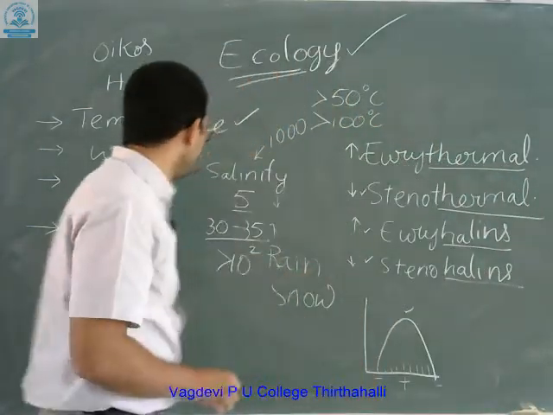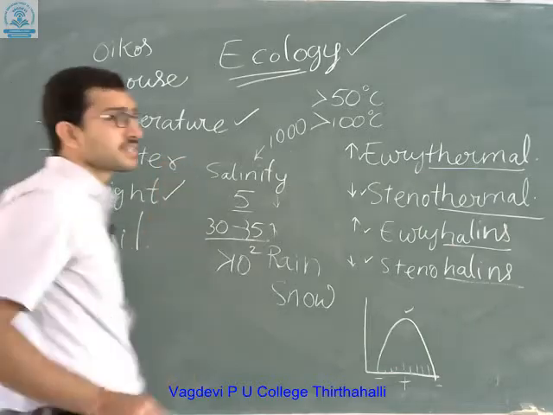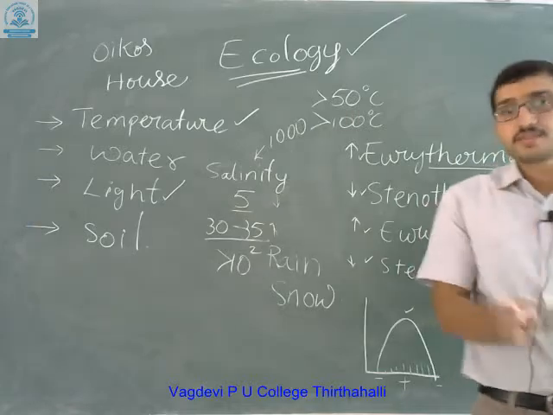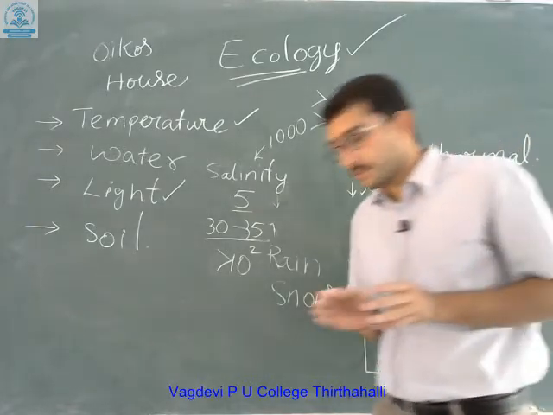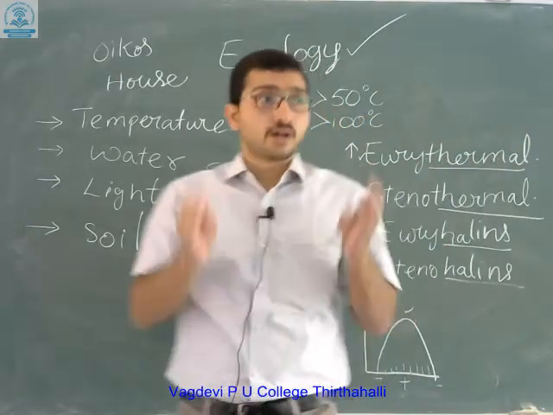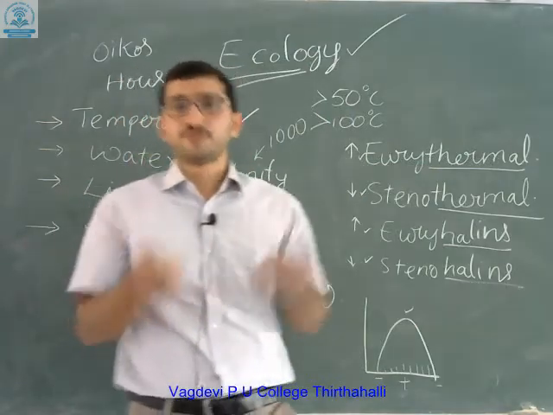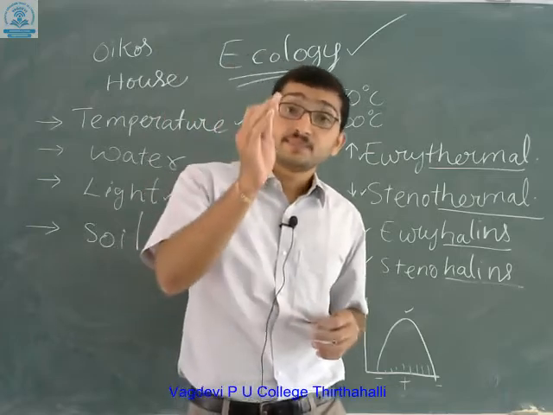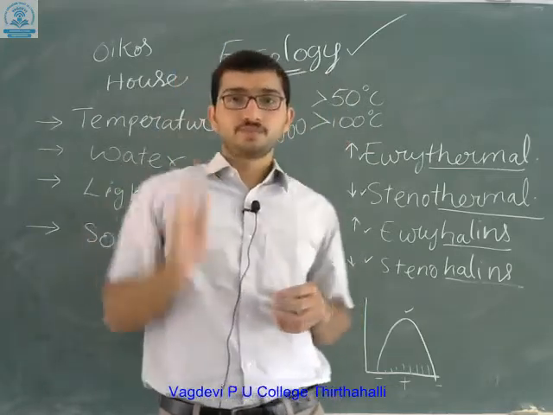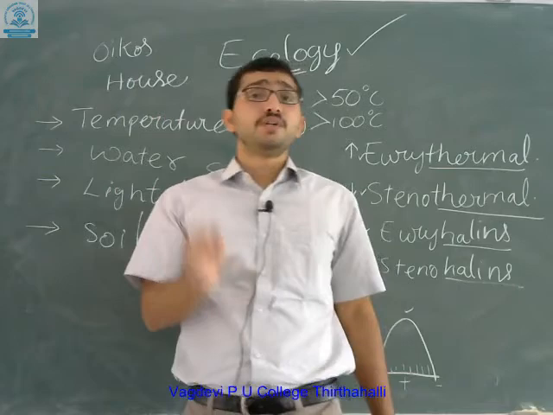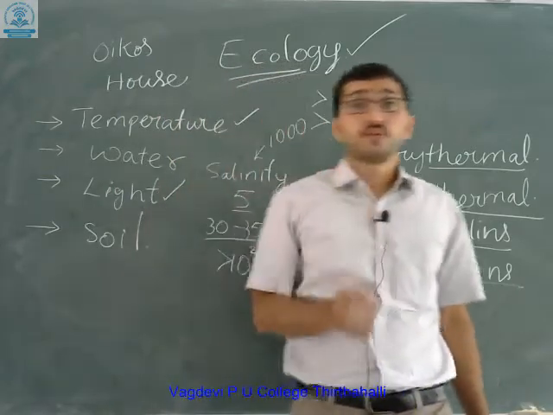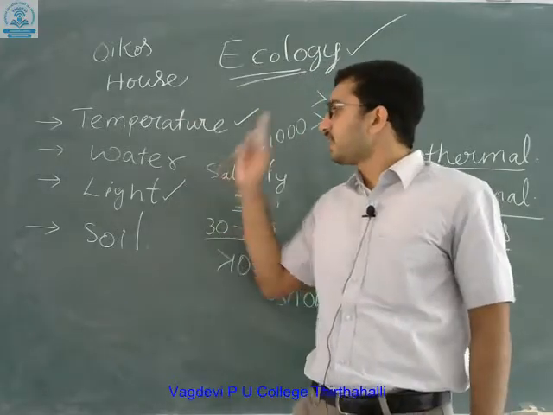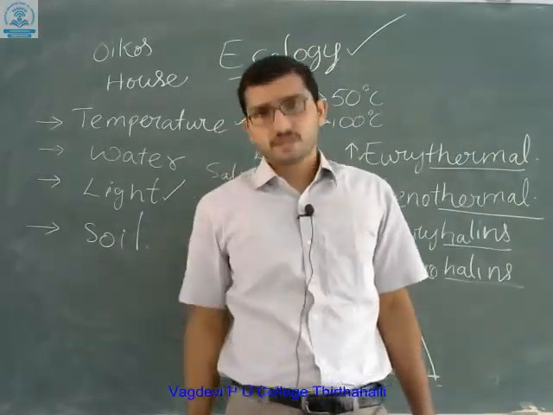Now after this, light is also a major factor for living organisms. Due to the presence of light, the organisms can move, feed on forages, and even for reproduction, light plays a key role. Even if a plant wants to develop a flower, it utilizes the sunlight. So light is very important for living organisms.